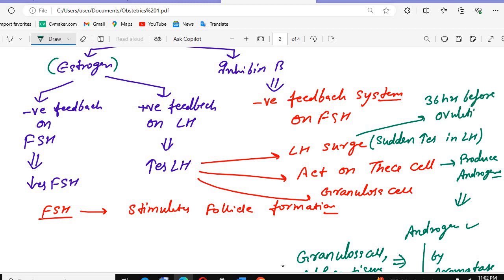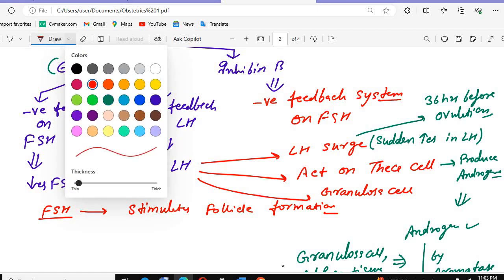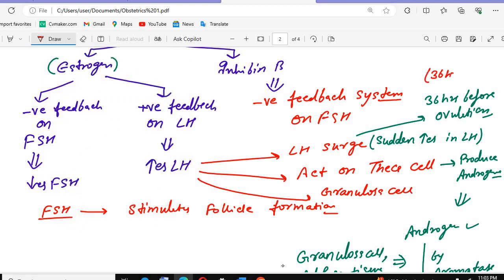But what if the questions give you the options 36 hours, 32 to 36 hours, 24 to 36 hours? Which one will you prefer? Always prefer 36 hours before ovulation. If this is not in the options, then prefer 32 to 36 hours. If again this is not in the options, then prefer 24 to 36 hours. If 36 hours is in the question, mark that 36 hours. That is the best time before ovulation.